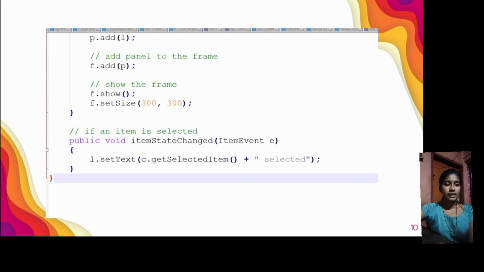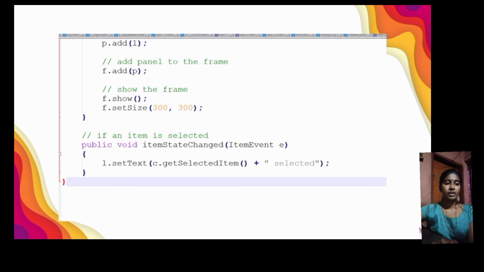If an item is selected, we give public void itemStateChanged(ItemEvent e), and we give l.setText(c.getSelectedItem()) and concatenate the string " selected".